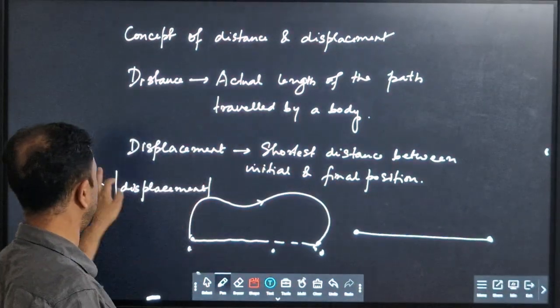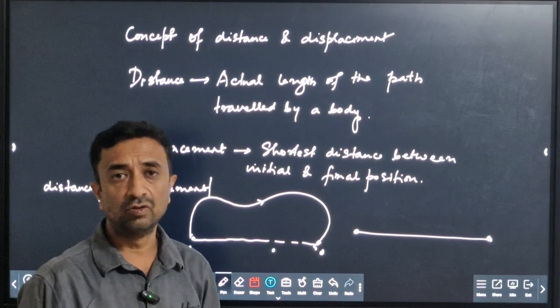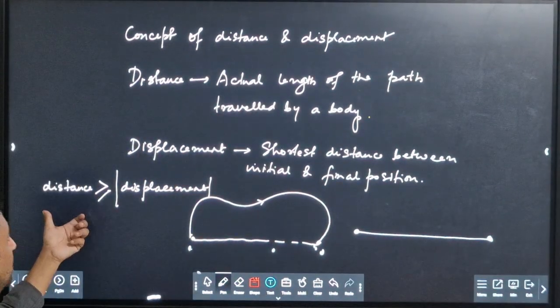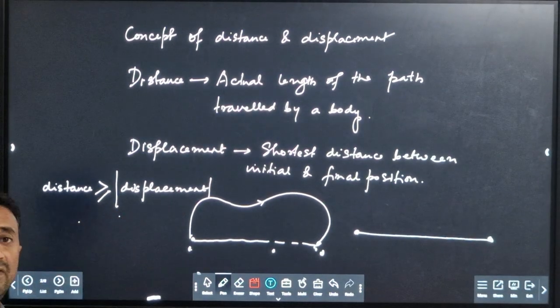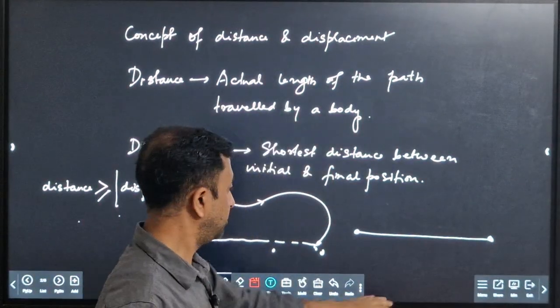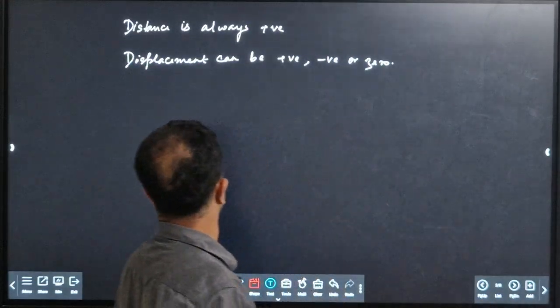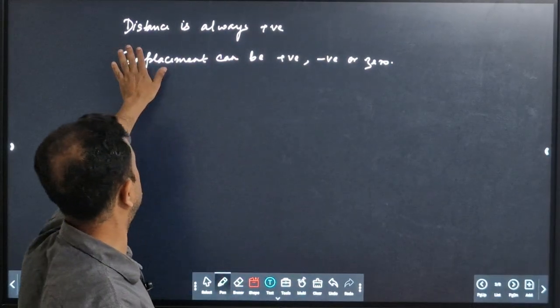So when we put here modulus sign, that means what? We are just considering the magnitude of the displacement. So we can say the distance is always greater than or equal to the magnitude of displacement. Clear? Now we will go to the next page. In the next page, let us see what is written here.